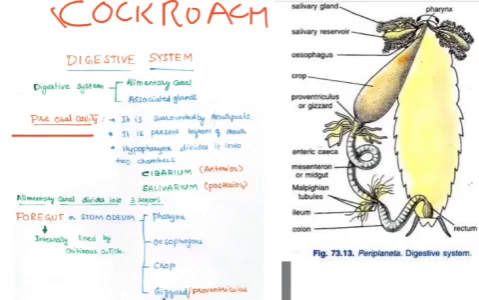The pre-oral cavity is surrounded by mouth parts. It is present in front of the mouth, that's why we say it is the pre-oral cavity. The hypopharynx divides it into two chambers.